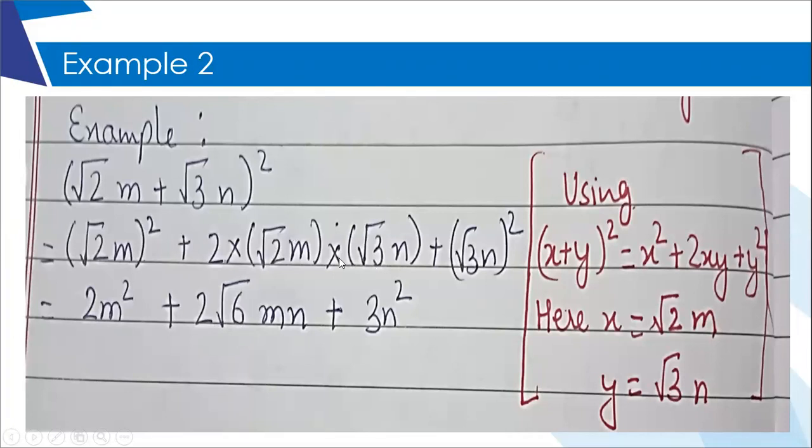So the numbers which are within root will be multiplied together and for them you will get a combined answer. But you cannot multiply 6 with whole number 2. M will be multiplied with n and together they will be written as mn. So all of them are multiplied and this is the compressed answer for this middle term. Then you will write a plus sign and root 3 into root 3 will again give you 3 and n square will be n square. So this is the final answer.